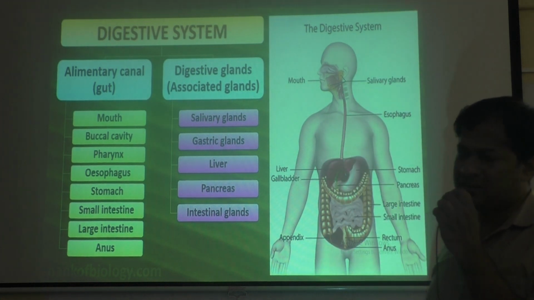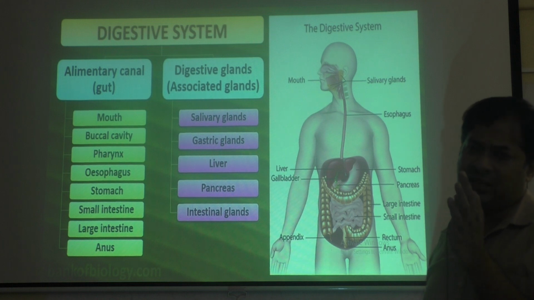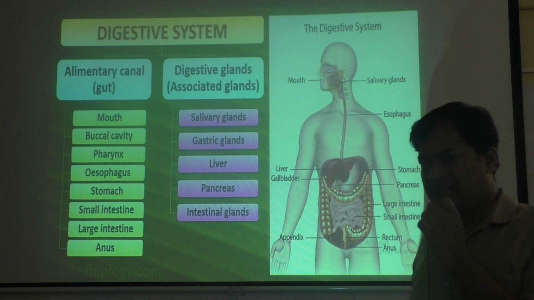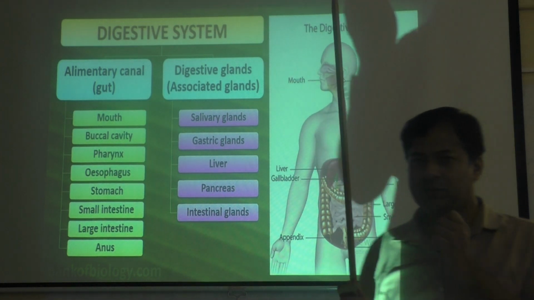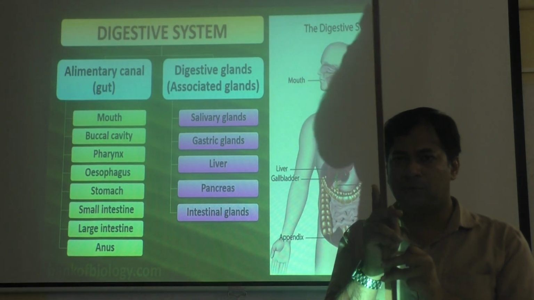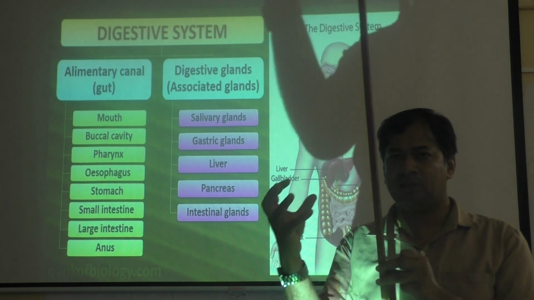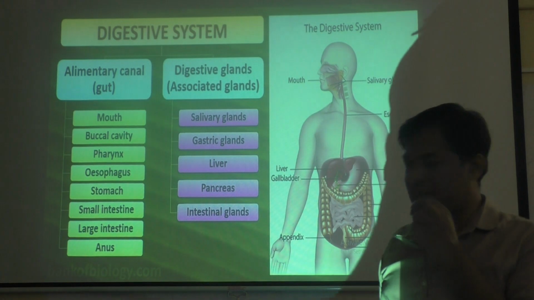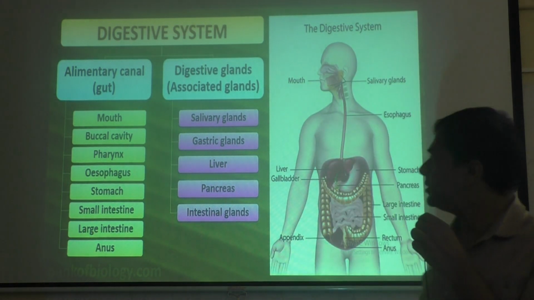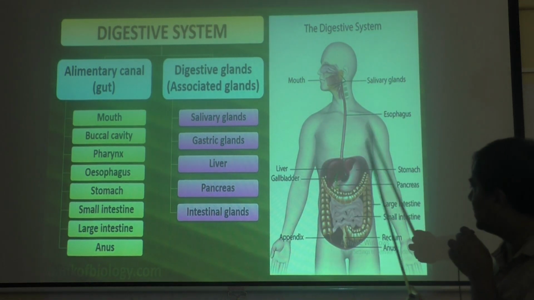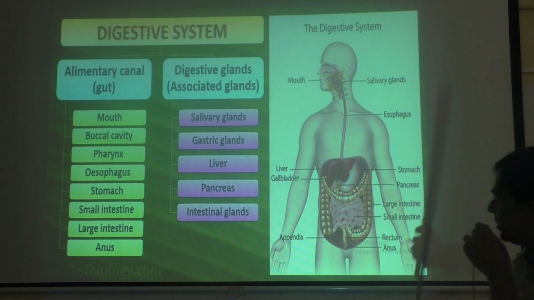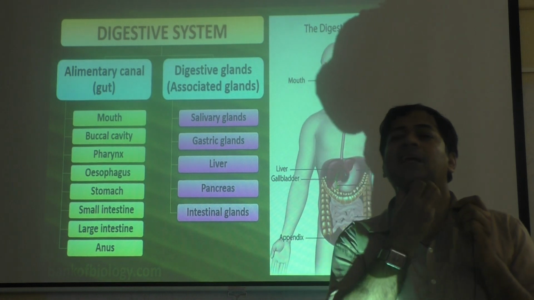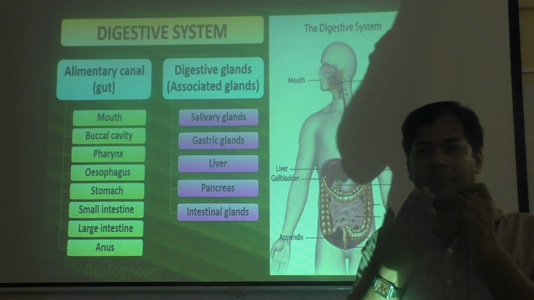And only that tube is not enough. Along with that, some associated digestive glands are required. Associated means, suppose this is a digestive tube, on the left and right side there should be some glands. Those glands are required for secretion. So we will see some glands here, like first in the mouth, the salivary glands. Salivary glands are there, they produce saliva in the mouth.